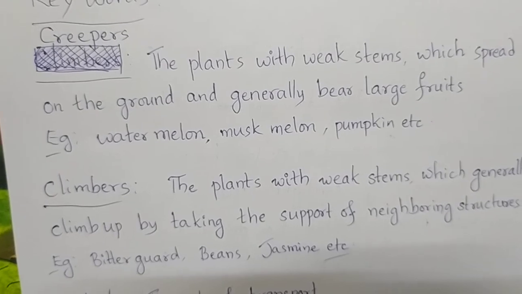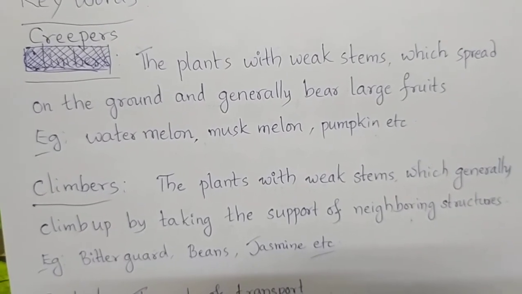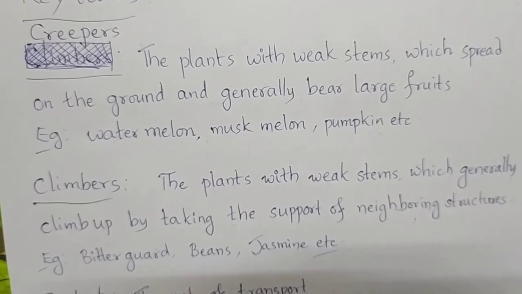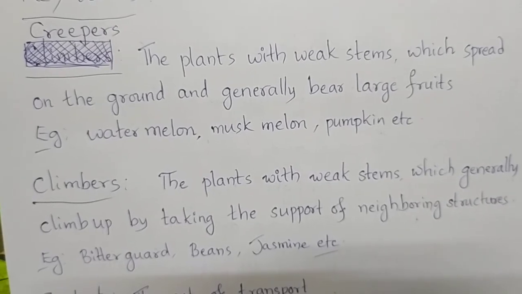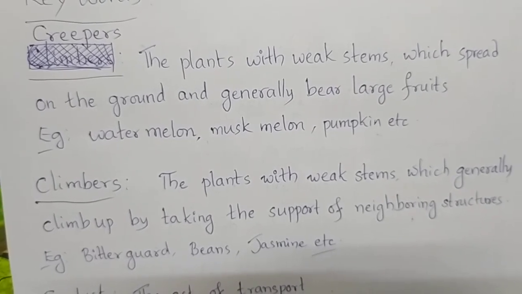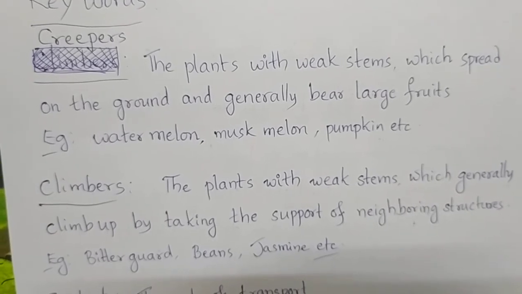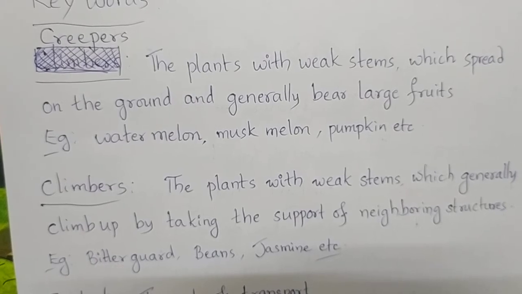Next, creepers. The plants with weak stems which spread on the ground and generally bear large fruits. They are also weak; they spread on the ground. They do not take the support of the neighboring structures and they do not climb up. Why? Because they have to bear the large fruits.